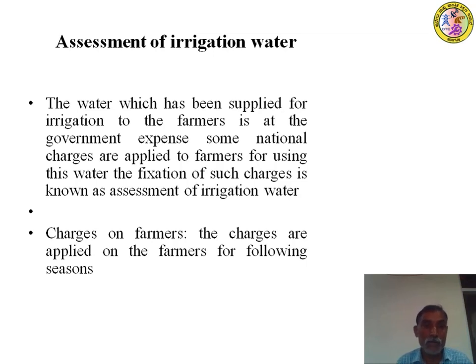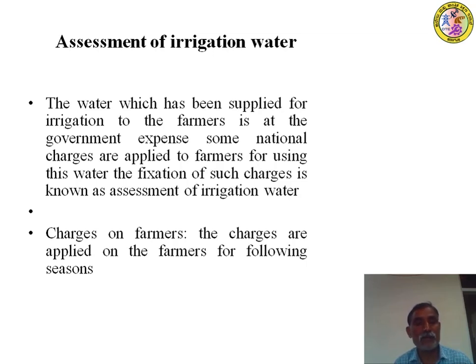For example, your government has spent thousands of crores on the irrigation network for the benefit of the farmers, the locality, the states and the country as well. But since the government is investing the money, some revenue has to be fetched from the farmers for the government also. If the farmers are taking abundant water and not giving any revenue to the government, then that is a problem. Nowadays, for every commodity or natural resource, you have to pay the money, or the government incurs a levy on it.